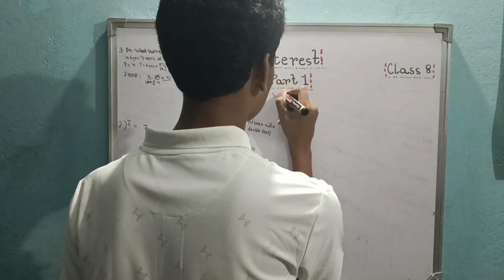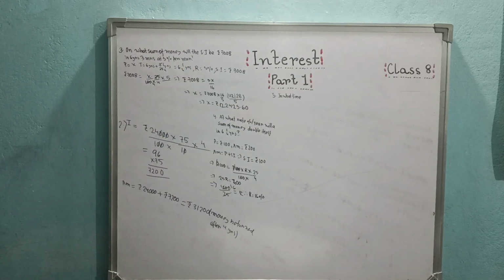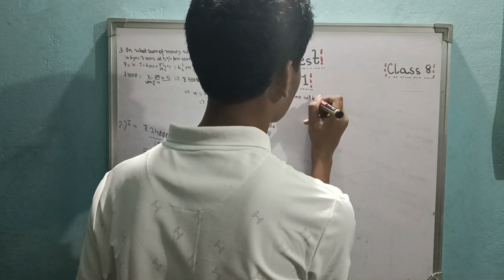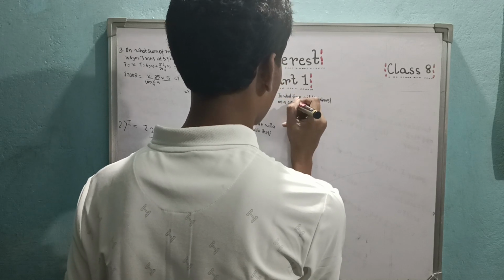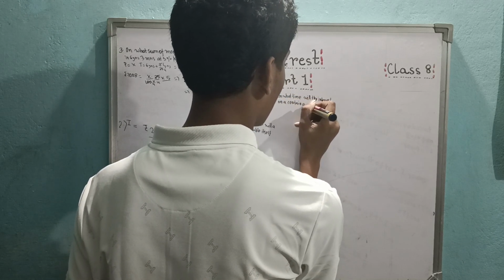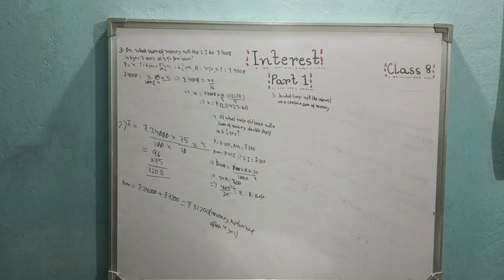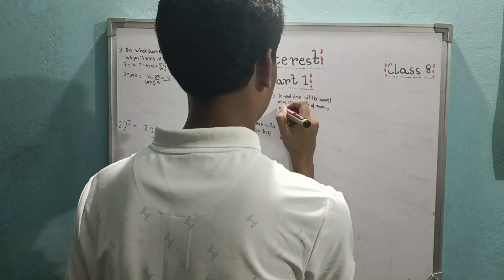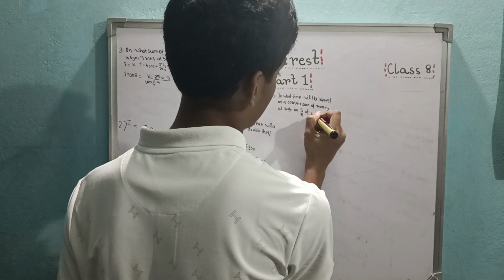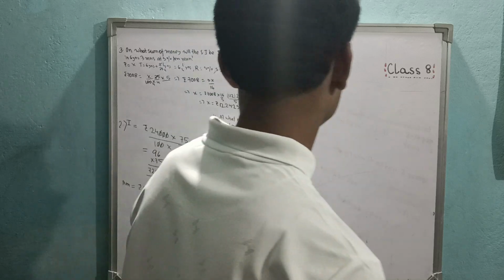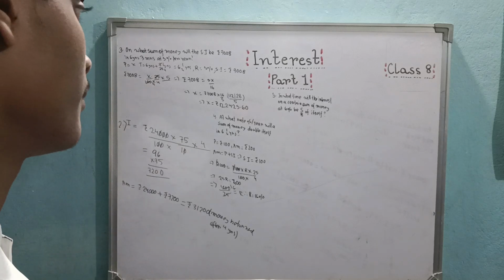In what time will the interest on a certain sum of money at 6% be 5/8 of itself? This one is comparatively much easier.